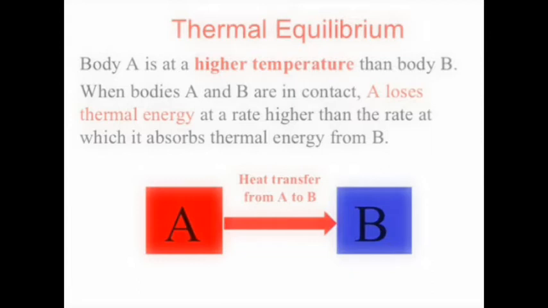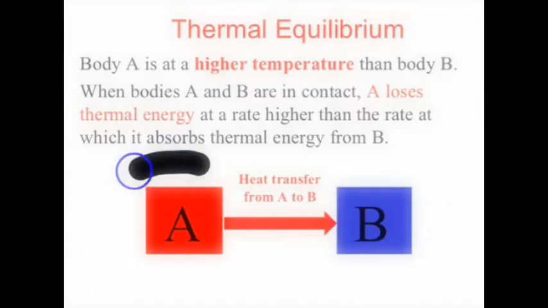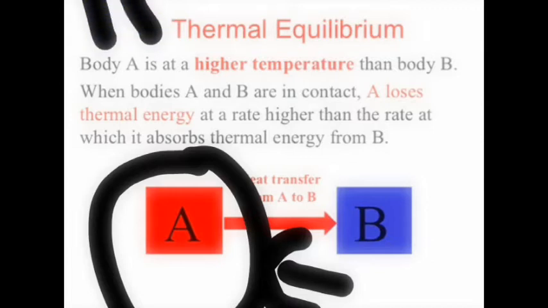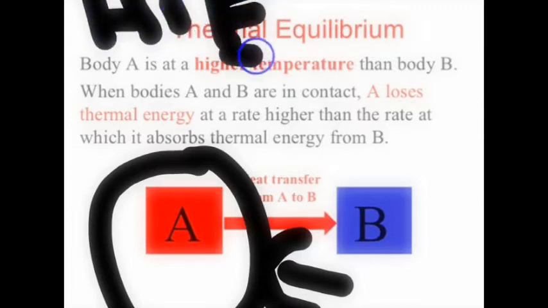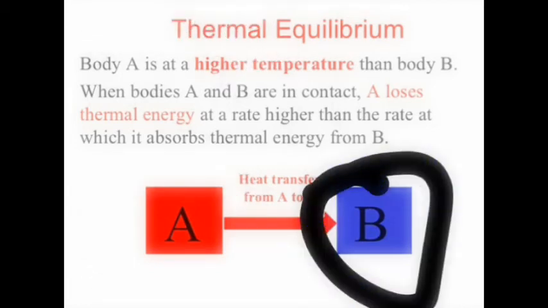Take a small example: A, as you can see, has a higher temperature than B, because B has a lower temperature.